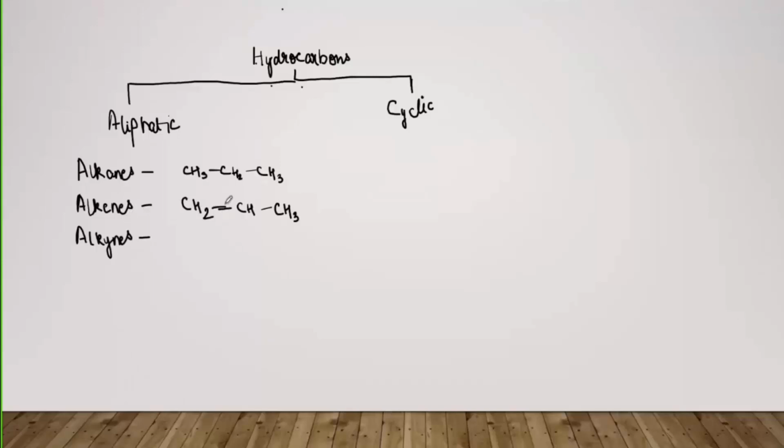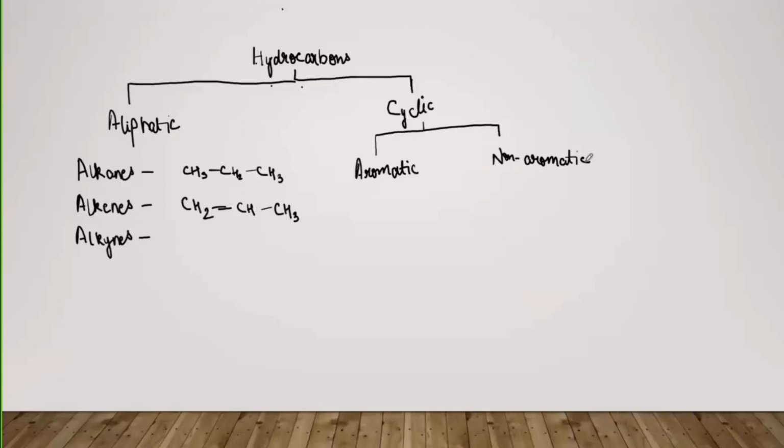So this was all about aliphatic hydrocarbons, and then we come to the cyclic hydrocarbons. Basically, cyclic can also be divided into two types, that is the aromatic and the non-aromatic compounds. We will talk about the requirements of the aromaticity later on in this lecture itself.